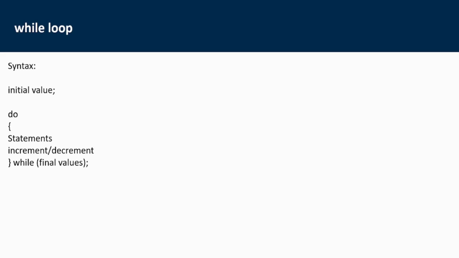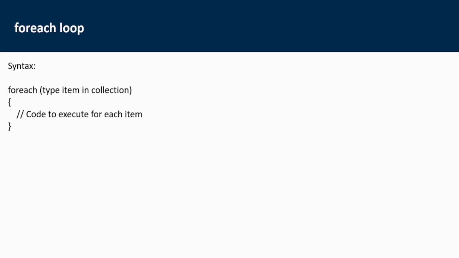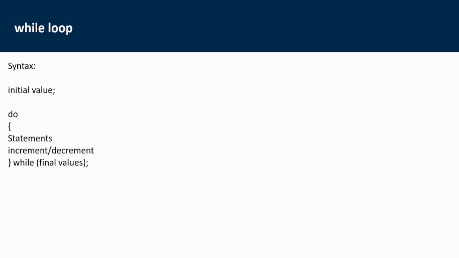We can make a program whether you are working with the while loop, the for loop, or the do while. That is your choice. So this is for, this is while, and this is do while. Do while has the initial value here, then the increment or decrement, and the final condition comes at the end. This type of loop is called exit control, because the condition is checked at exit, not at the time of entry. The while loop is entry control, because at the entry we have used the final value or final condition.